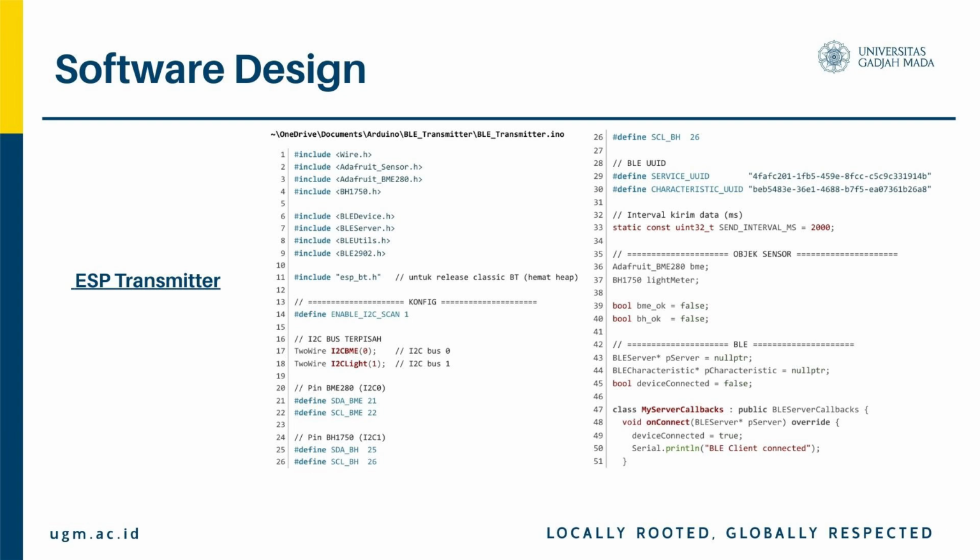The next one is the loop function. The loop function runs continuously and implements timing control using millis. It only processes if 2 seconds have passed since the last transmission. It reads sensor values if the BME280 is working. It reads temperature in Celsius, humidity as a percentage, and pressure converted to hectopascals. On the other hand, if the BH1750 is working, it will read the light intensity in lux. All values will then be printed to serial.